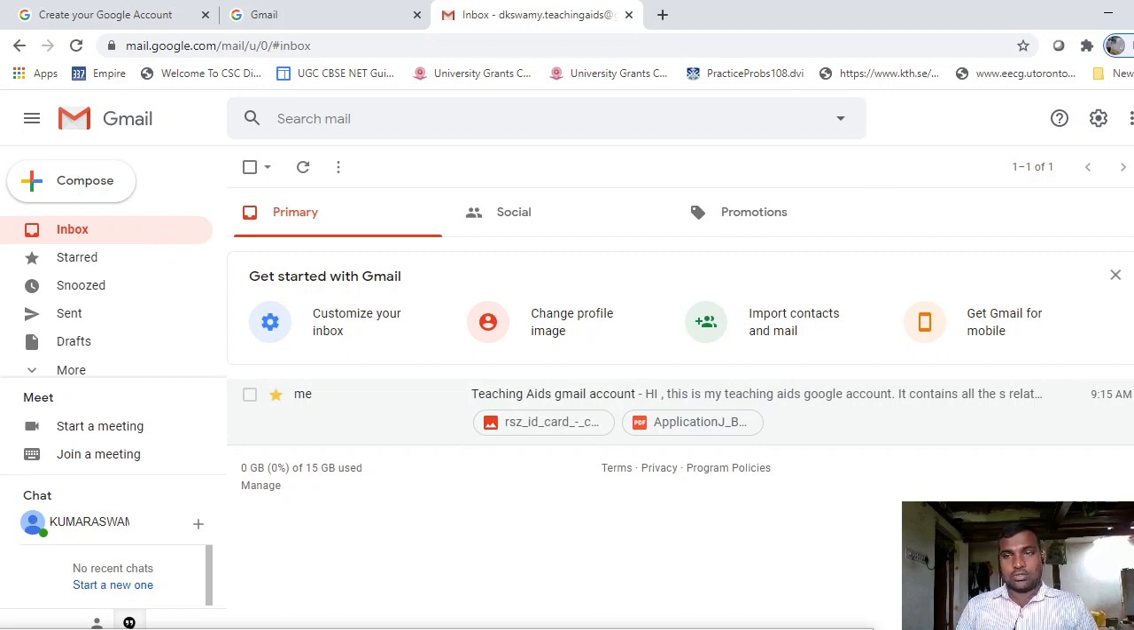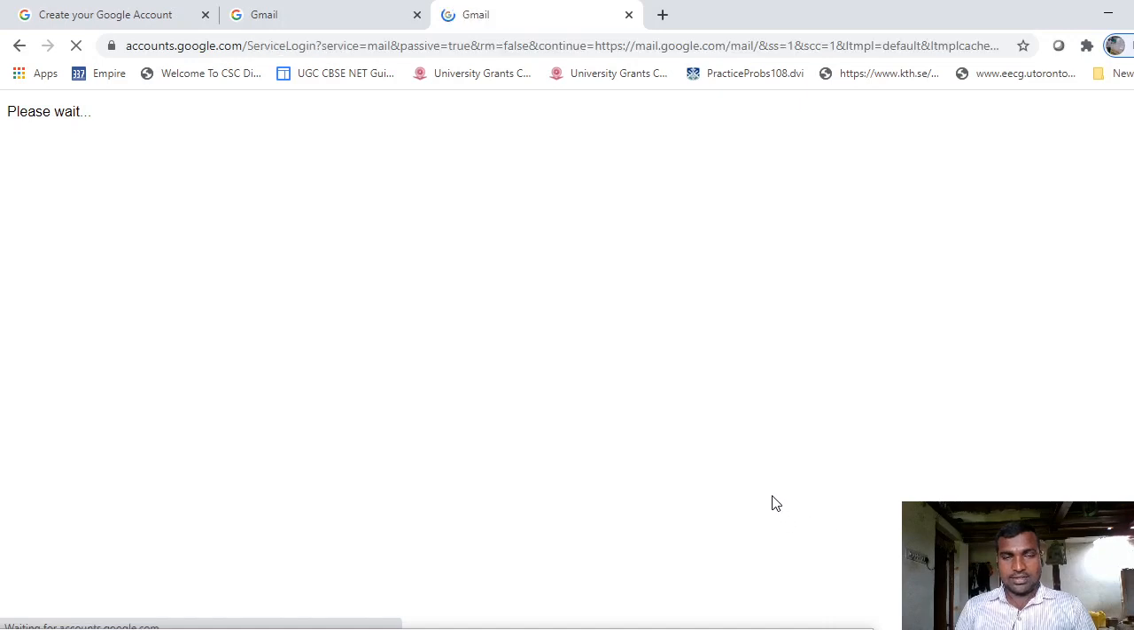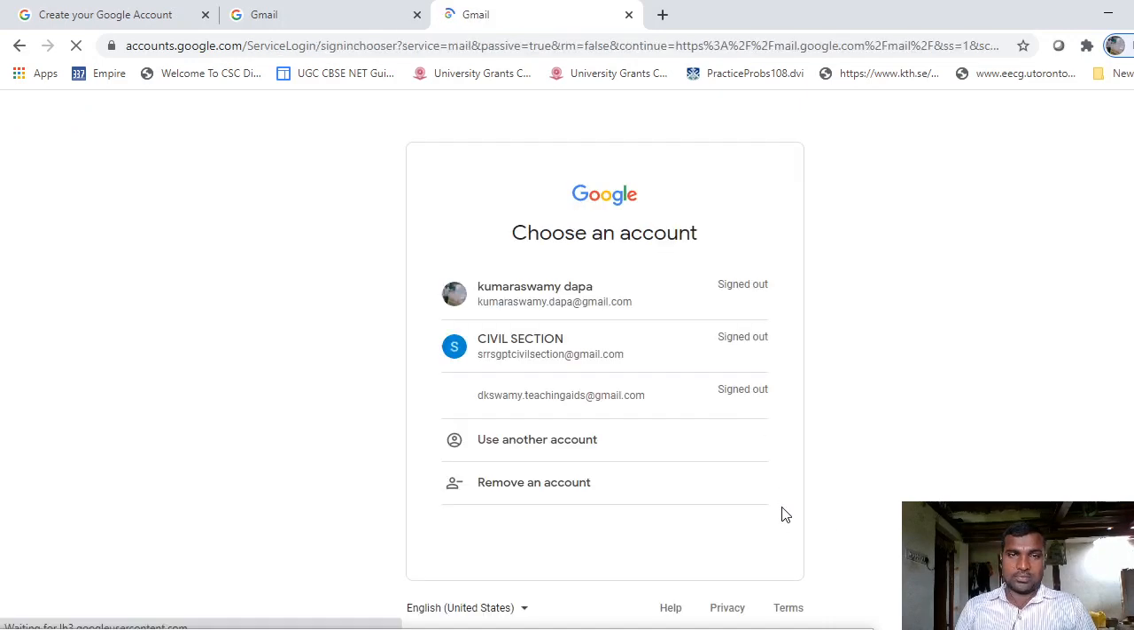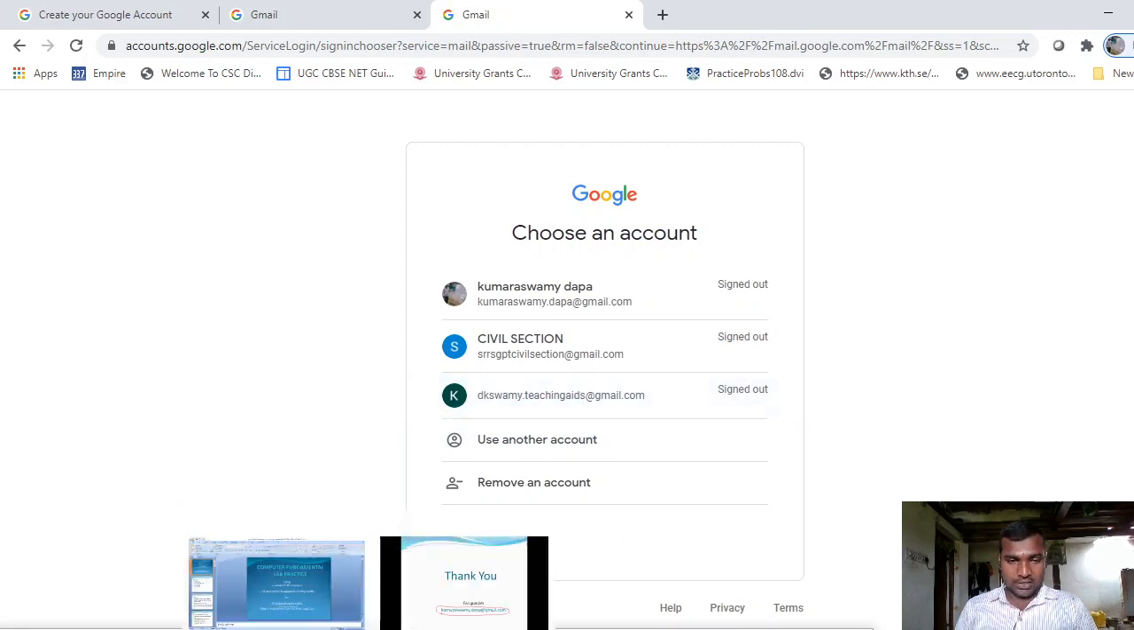Okay, so if I want to sign out, click on this circle and click on sign out. So you can sign out from the Google account, then no one can open this email.